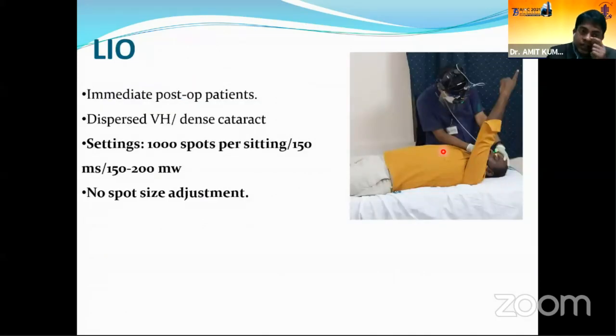So LIO, just a short one slide: it is preferred in immediate post-op patients, in patients with dispersed VH and dense cataract. Settings will be again 1000 spots per sitting, 150 millisecond duration, around 200 milliwatts power, and we don't have any spot size adjustment for LIO.